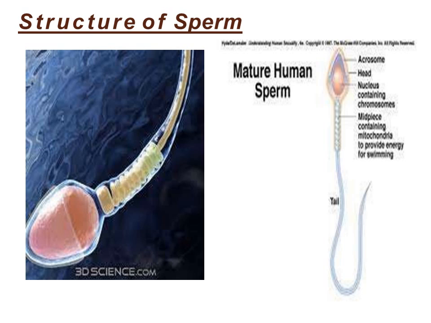It contains the proximal and distal centriole. At the point where the middle piece joins the tail, the axial filament or neck region forms a ring-like structure called the annulus. The part of the axial filament which lies in the middle piece is surrounded by a spiral sheath of mitochondria, also called the Nebenkern sheath. The nuclear part of the head of the spermatozoa contains the DNA, and the neck region contains the spiral mitochondria.